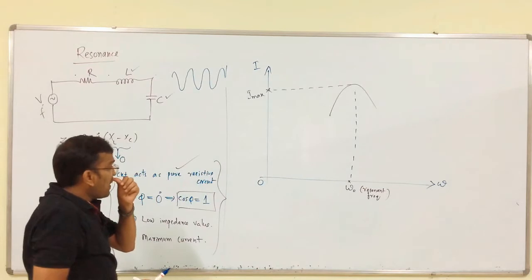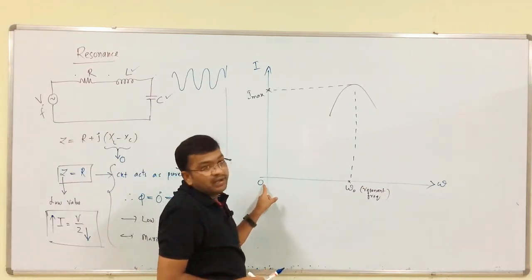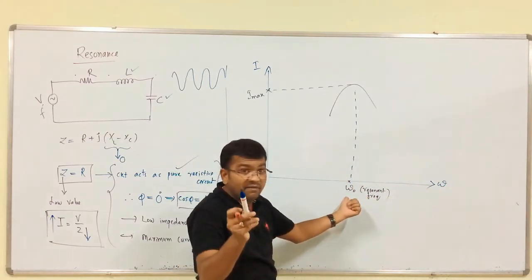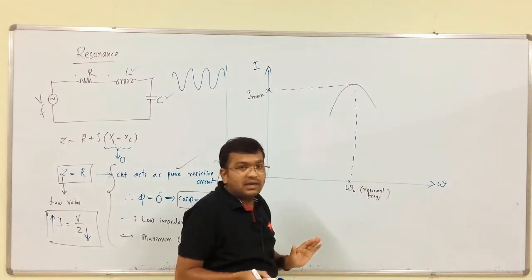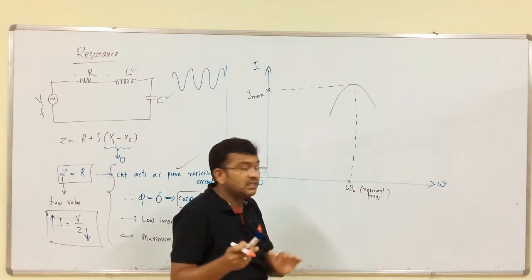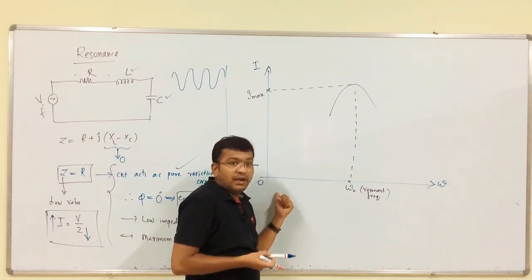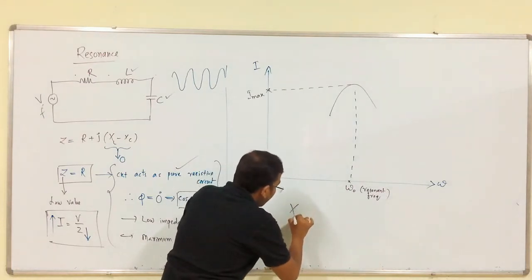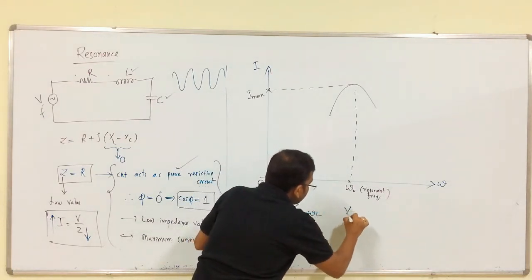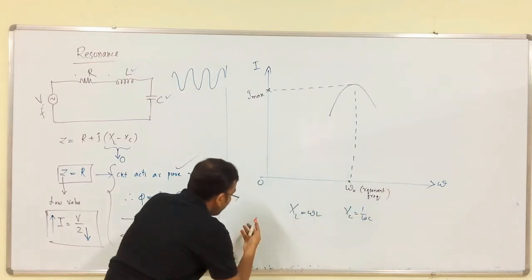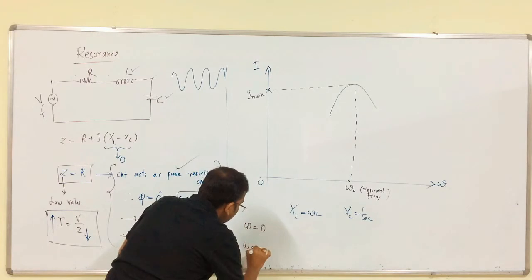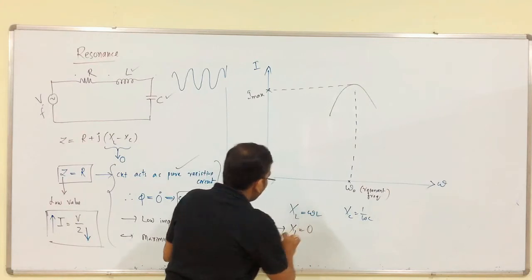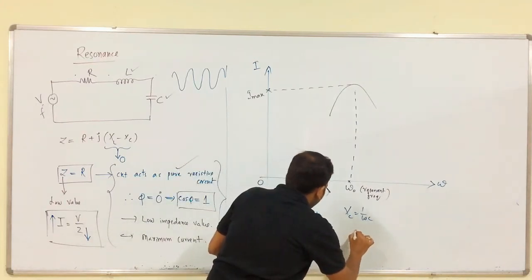Now, what is the current value when omega equals 0? What is the current value when omega is infinite? We do not know, but at one particular frequency we have the maximum current. We do not know the value of current when omega is very low or very high. See, we all know that XL is omega L, XC is 1 by omega C. When omega is equal to 0, XL is equal to 0. What is XC? XC is equal to infinite.